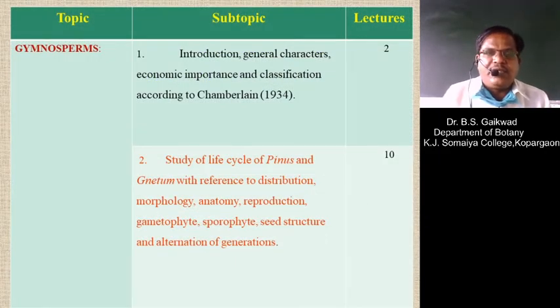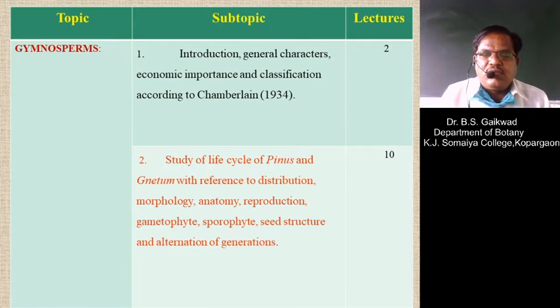The first topic is the Gymnosperm. The Gymnosperm is a group of the Spermatophyta, and it is a subtype of the phanerogams, that is, the flowering plants. These flowering plants are known as the phanerogams because they have flowers, and as they have the capacity to produce seeds, they are also known as the Spermatophyta, that is the seed producing group. So it includes the Gymnosperm as well as the Angiosperm.